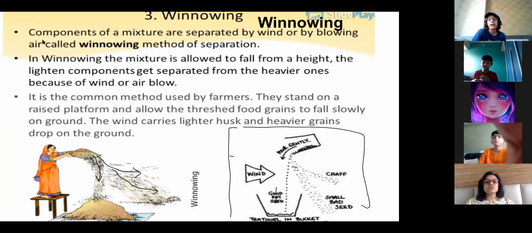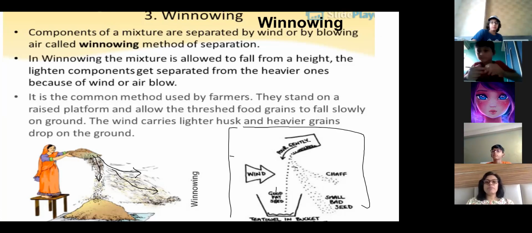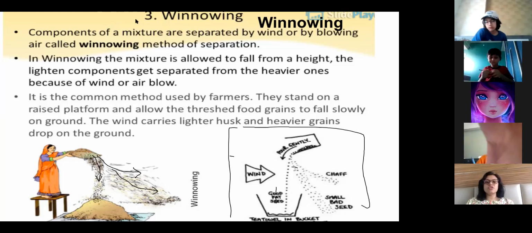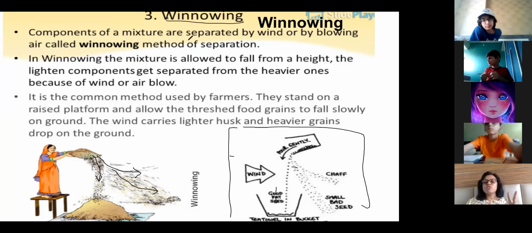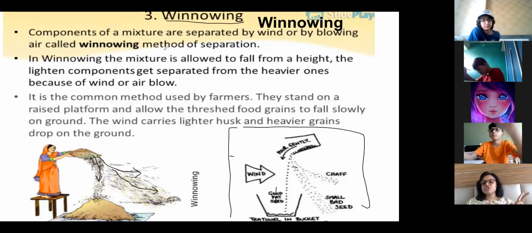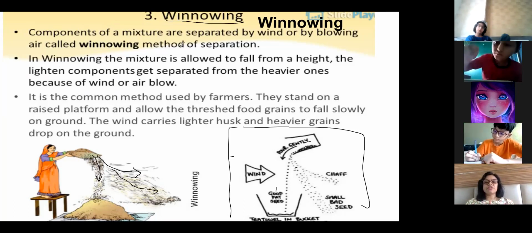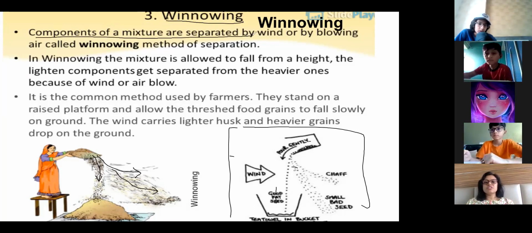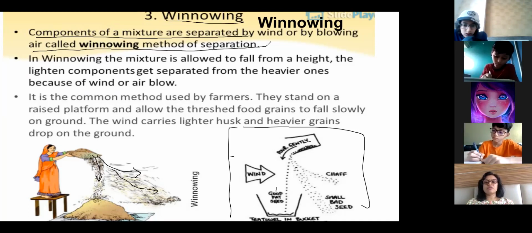And ma'am, what do we have to write? First, I will write the heading. First write the topic, winnowing. Okay, this is winnowing. And two points you should remember: where it is used, and when it is used. So the first line is what winnowing is. Winnowing is a method of separation in which components are separated by wind or by blowing air. Okay, so how is it done?